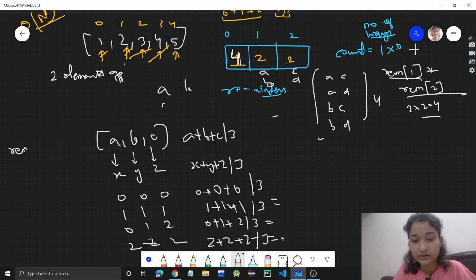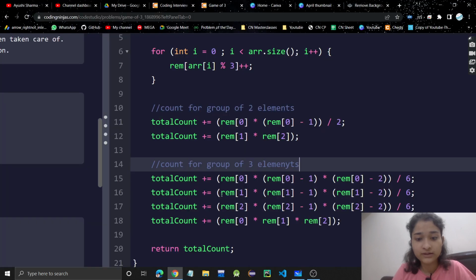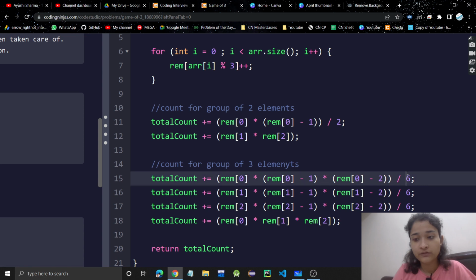So there are 4 cases: all 0 remainders, all 1 remainders, 0, 1 and 2 remainder elements, and all 2 remainder elements. Okay, so for this we are dividing by 6 so as to avoid duplicates, right?